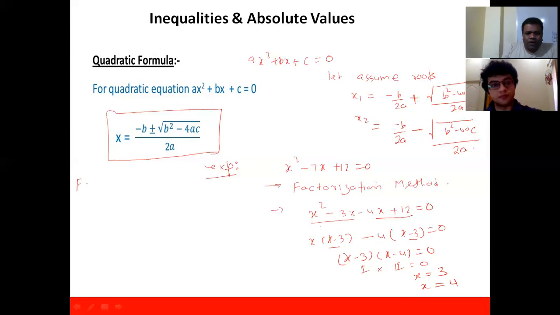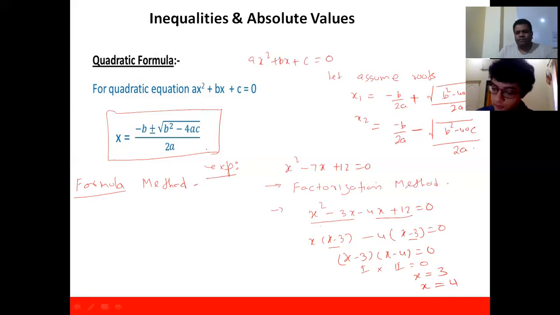How about this formula? The formula I gave, can you get the answer by using that? Of course, you'll be getting the values 3 and 4 only. But let's see the formula approach. So minus b is minus of minus 7, plus or minus under root of minus 7 square minus 4 into 1 into 12, divided by 2 into 1. Nothing is given, so you can use a as 1.